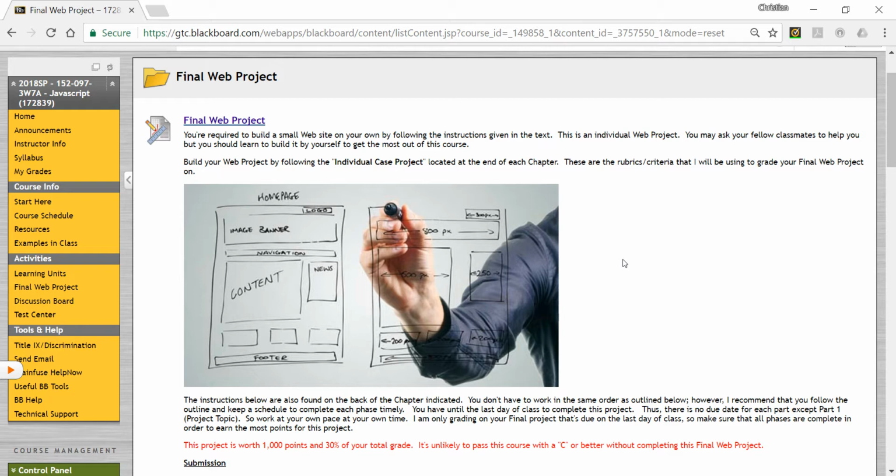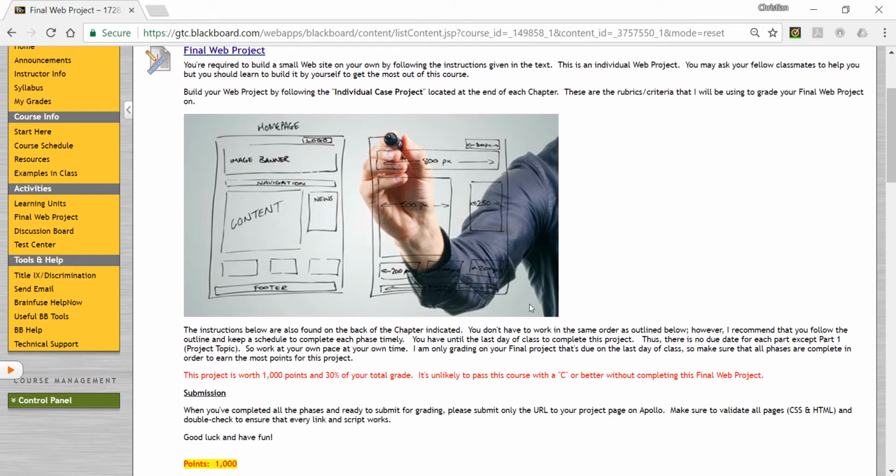This is only for your benefit, to get all this stuff from the course. To know them and to do them well is to do it on your own. The final project here is worth 1,000 points, and so the points here are kind of irrelevant. What's important here is the percentage.